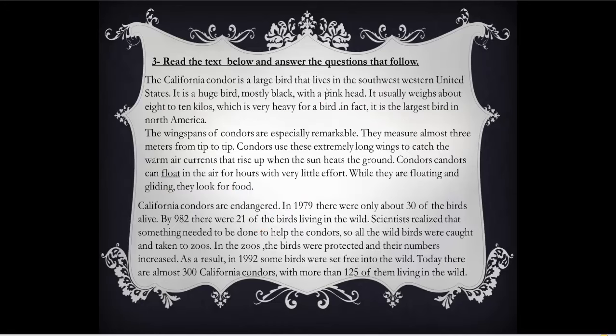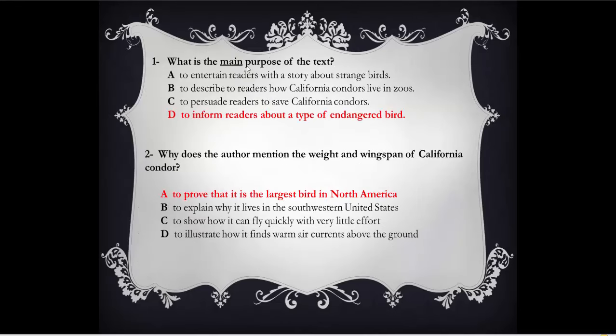As we said before, paragraph 1 gives us information about where this condor lives, how huge it is, its color, the color of the head, its weight, the wingspans or the length of the wing, how it flies, how it looks for food, the numbers. So this is the main idea or the main purpose of the text, to inform readers about a type of endangered bird.